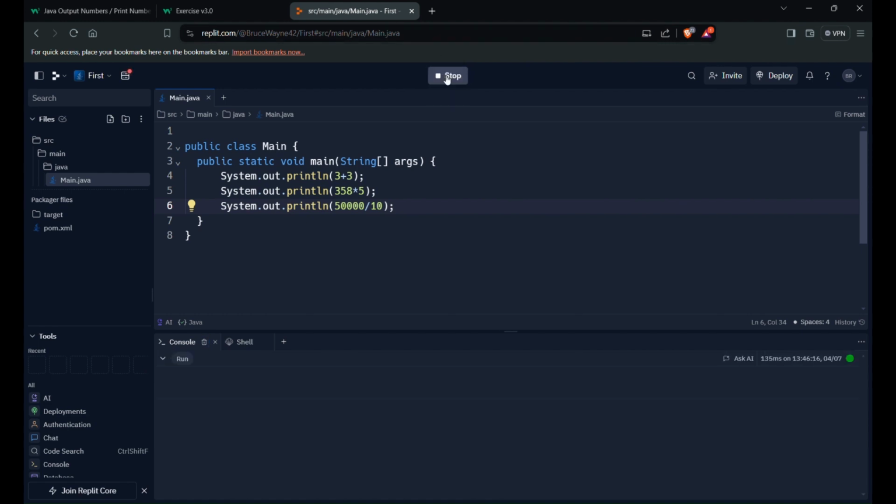So we can apply mathematical calculations inside this statement. So yeah, it is running, but it's only showing 6. Why is this not running? Let's check it, run it again. Yeah, still 6. Why is this not running?